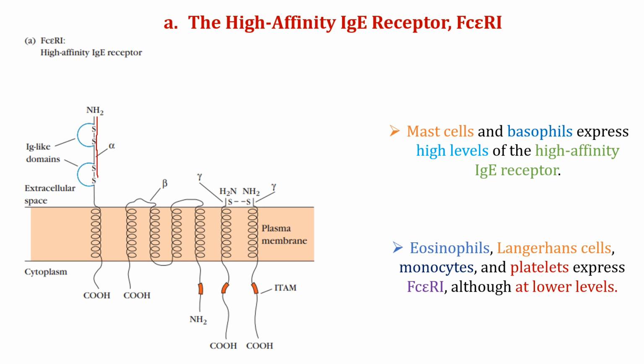It directly binds to the IgE heavy chain. Here is the IgE-like domain, which binds to the heavy chain of the IgE. The beta and gamma chains are responsible for signal transduction, so they contain the ITAM, the immunoreceptor tyrosine-based activation motif, which is phosphorylated in response to IgE cross-linking. So this is the structure of the high affinity IgE receptor, which is tetrameric.